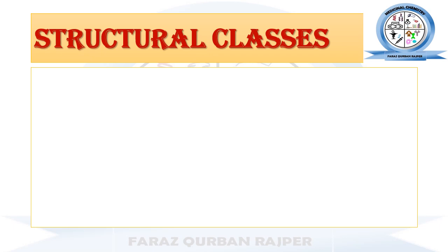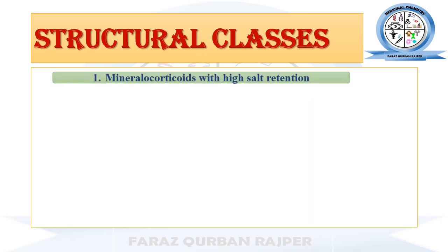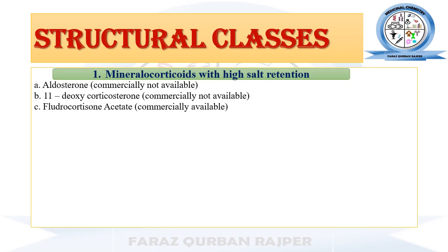Structural classes of glucocorticoids and mineralocorticoids. On the basis of the biological action, there are different structural classes. There are certain mineralocorticoids which have high salt retention. Examples are aldosterone, 11-deoxycorticosterone and fludrocortisone acetate.